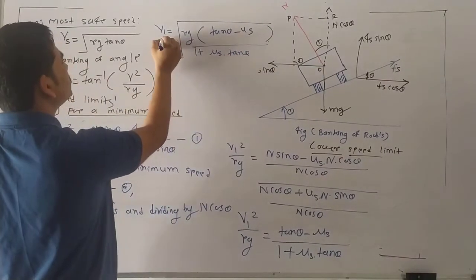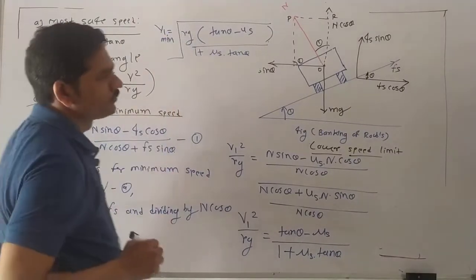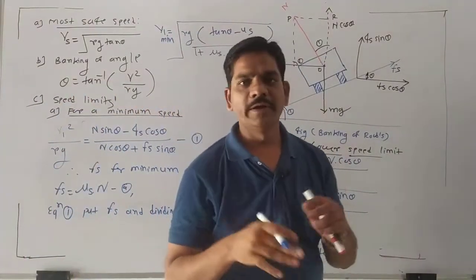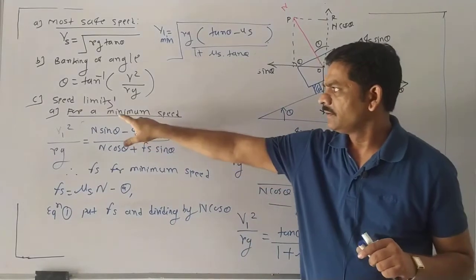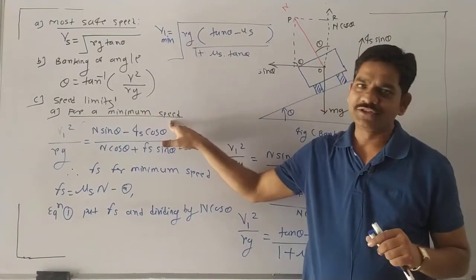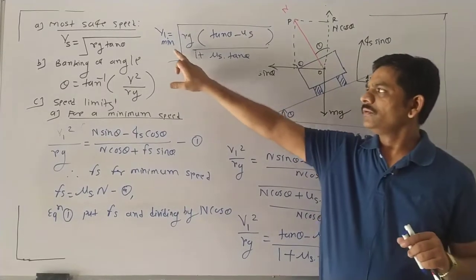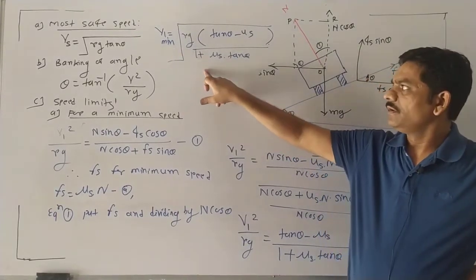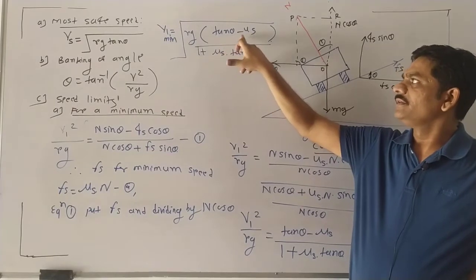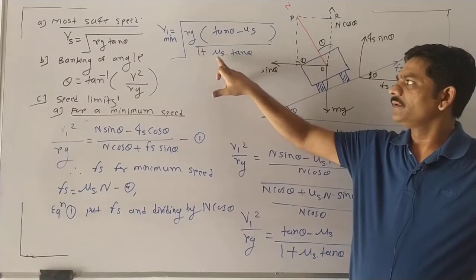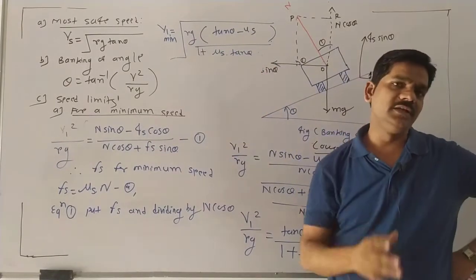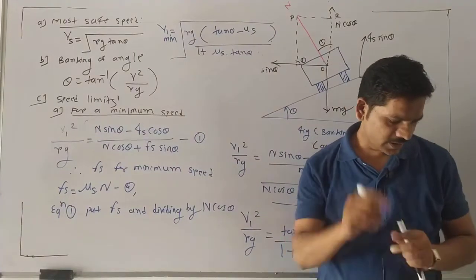This is for which condition? For V minimum. We are getting this formula, boys, for the minimum speed limit. Which diagram do we require? We require this diagram. So V minimum is equal to under root Rg in bracket tan theta minus mu s upon 1 plus mu s into tan theta. You should also know these equations.